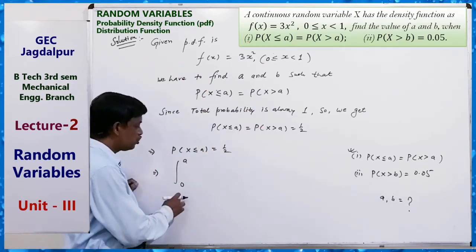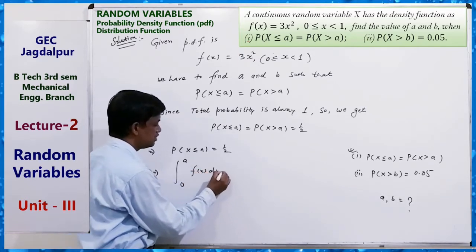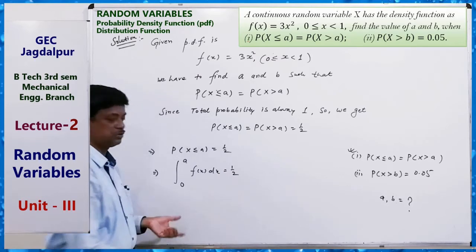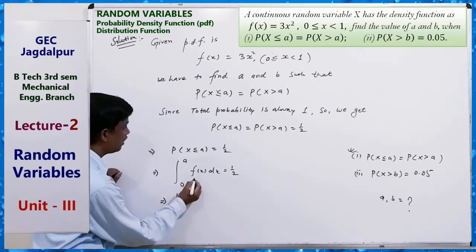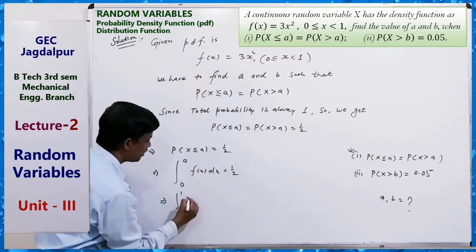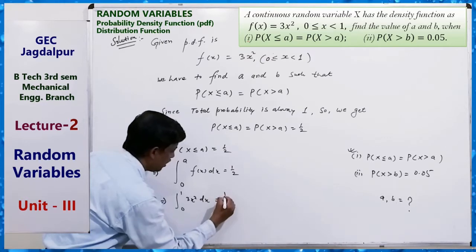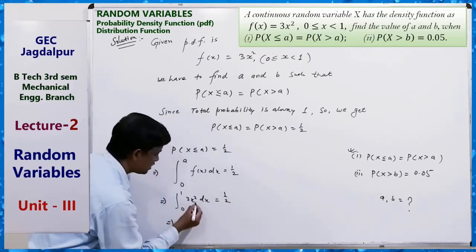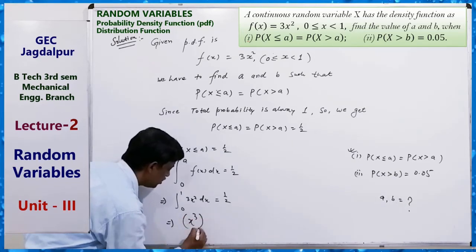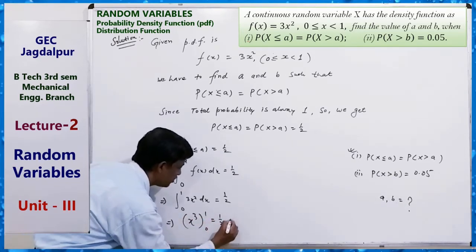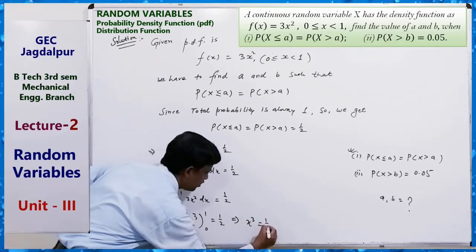So 0 to a, f(x) dx is equal to half. We just have to solve it. 0 to a, f(x) means 3x square dx, that is half. So x cube by 3 cancels, x cube, limit 0 to a equals half.